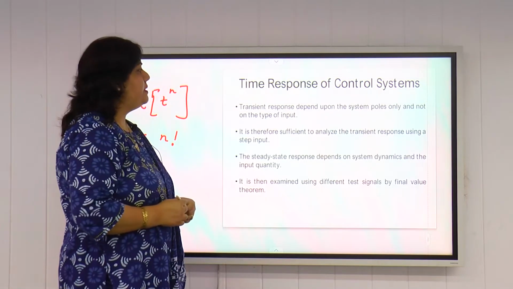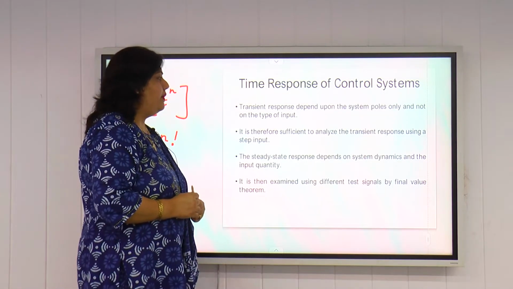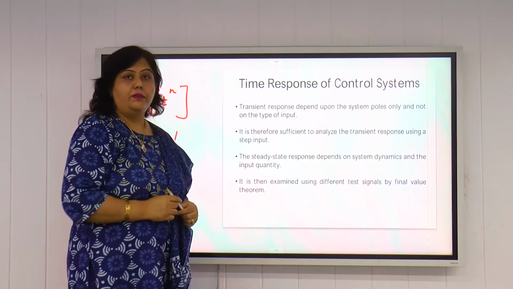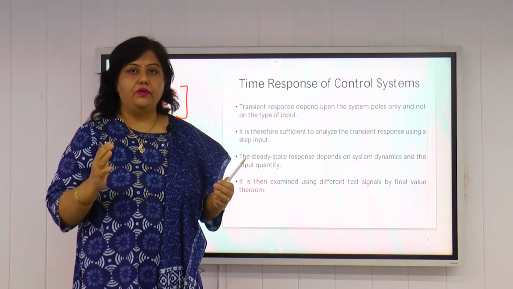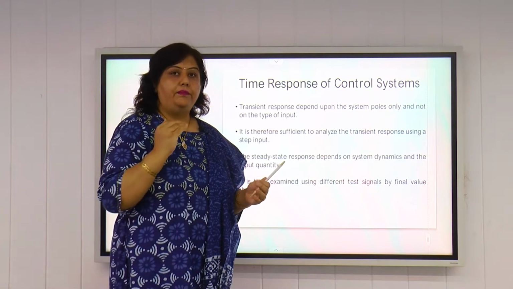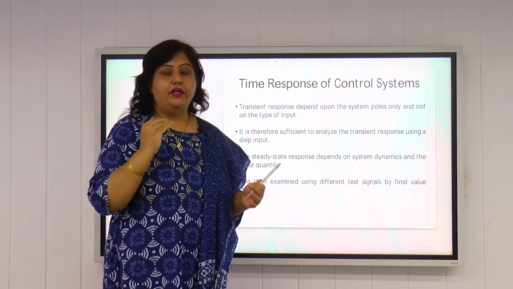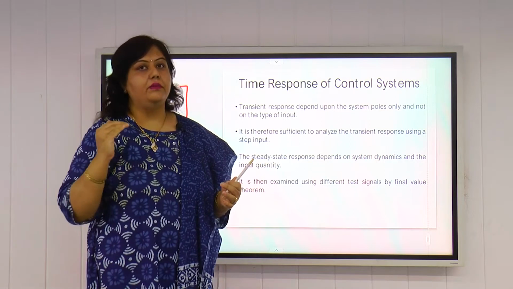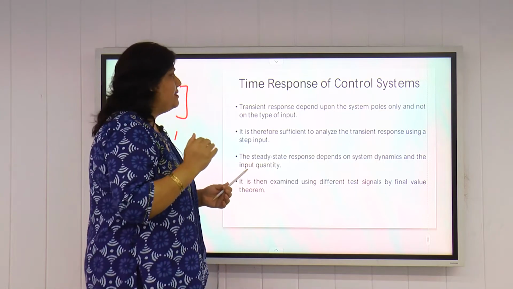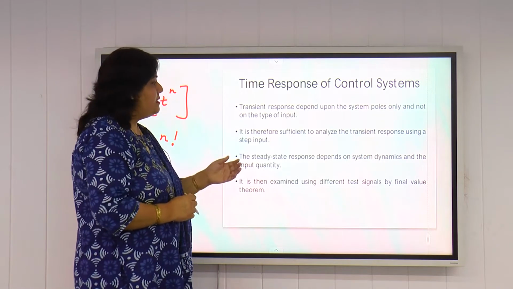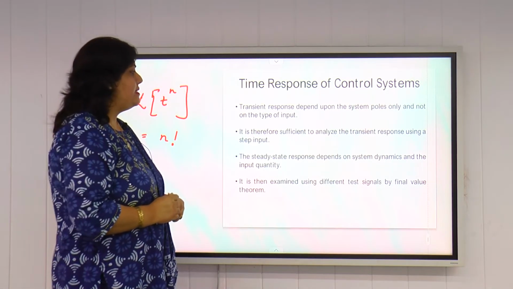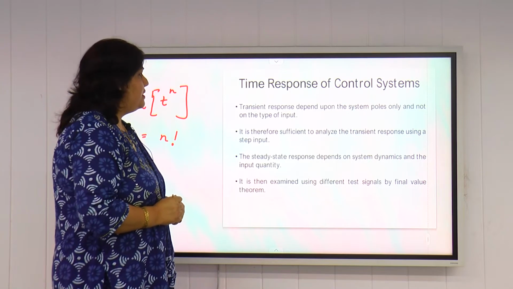Now transient response depends upon the system poles only and not on the type of input. What are poles? When we find the transfer function of any control system, the roots of the denominator define the poles of the system. So transient response depends upon the system poles only and not on the type of input. It is therefore sufficient to analyze the transient response using a step input.